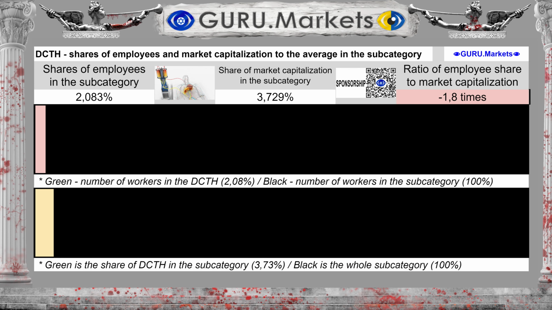The company's share in terms of the number of subcategory personnel is 2.083%, which is 79% less than the market capitalization share. And this fact shows the discrepancy between the company's market price Delcath Systems, Inc. DCTH, rather towards revaluation.